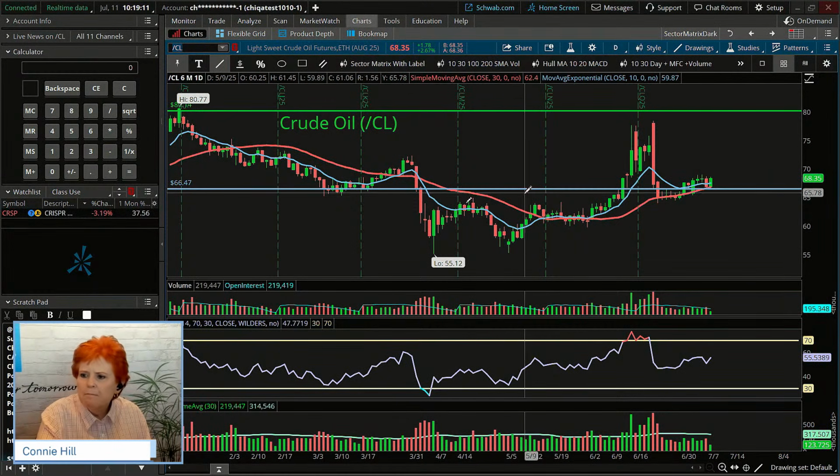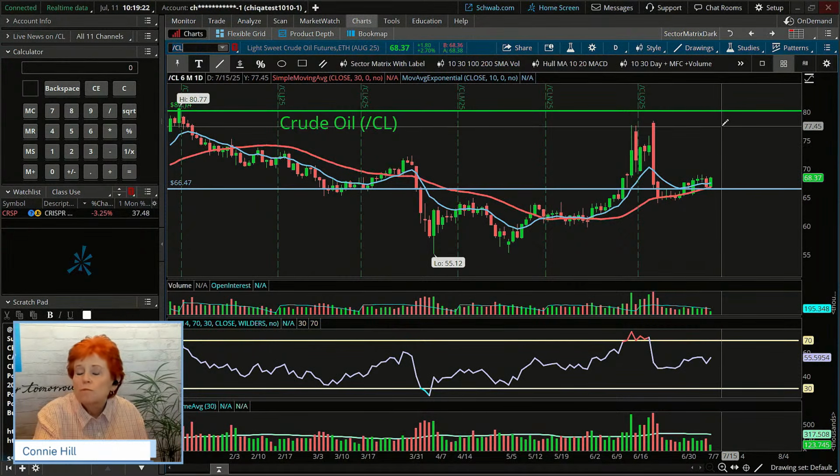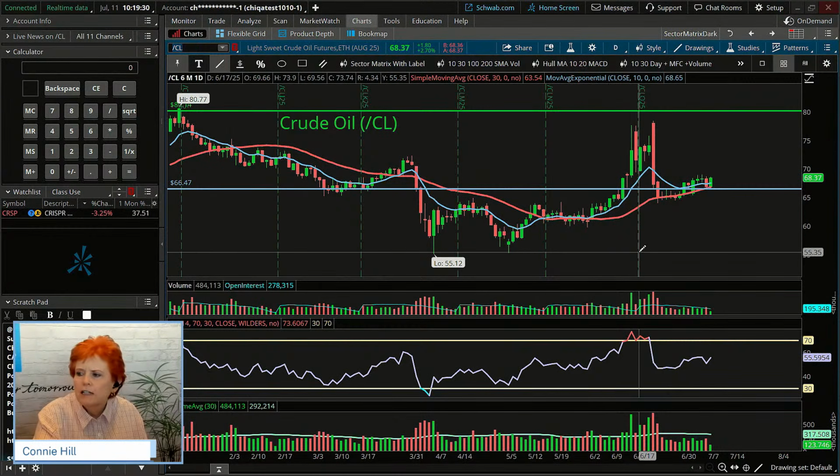So it looks like maybe crude is busted above this, or it's hanging in this old resistance area. Maybe it's broken through. We'll see. Looks like maybe it's got some room to move before hitting maybe the peaks that it had earlier in the last month, or clear back here to 82. Okay, so it's just nice to take a look at that.